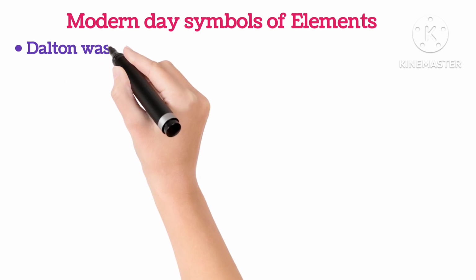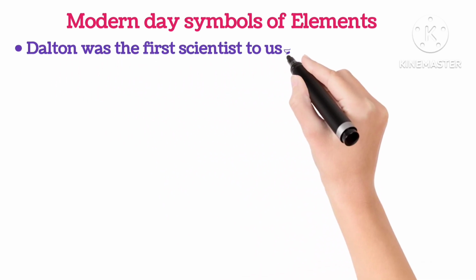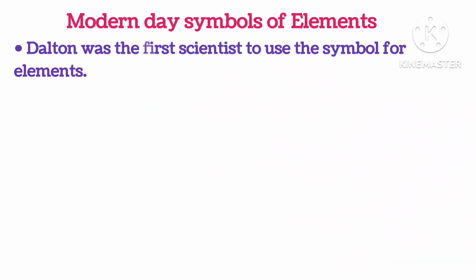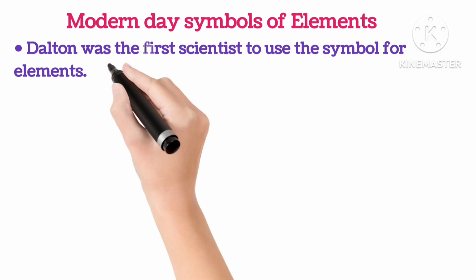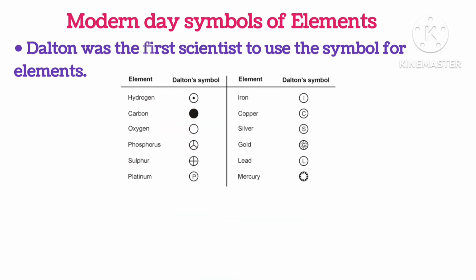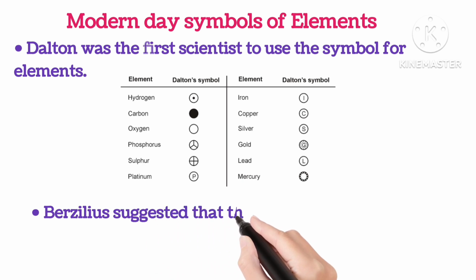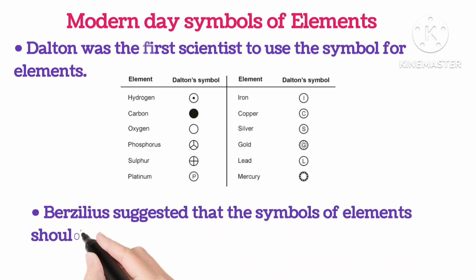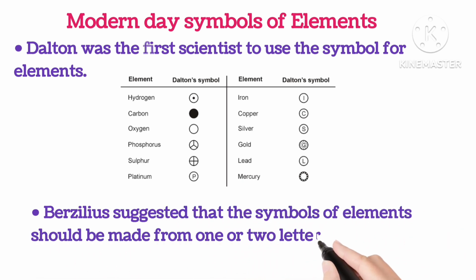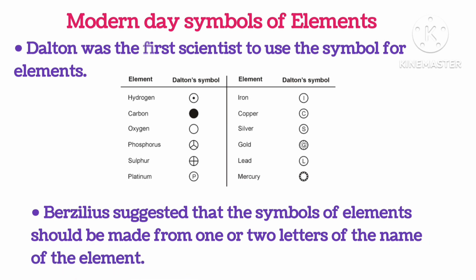Modern day symbols of elements. Dalton was the first scientist to use symbols for the elements. Here is a list of the symbols that are given by Dalton. Berzelius suggested that the symbols of the elements should be made from 1 or 2 letters of the name of the element.